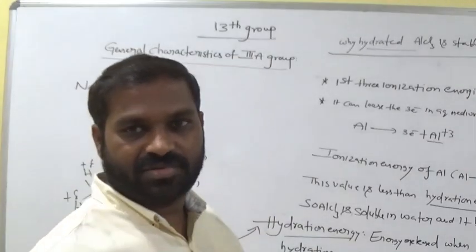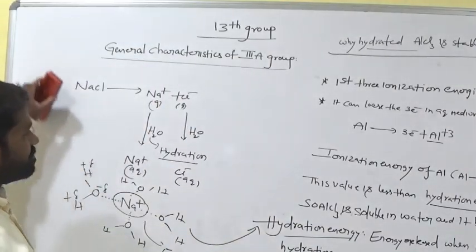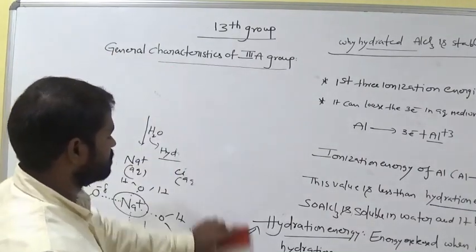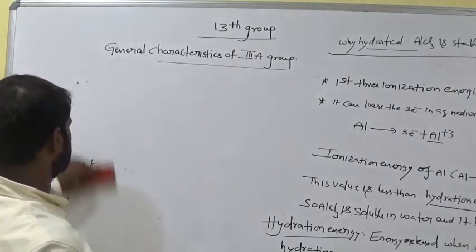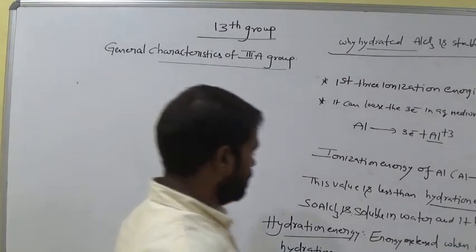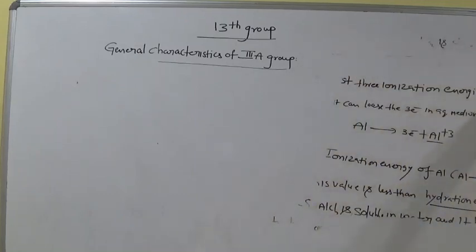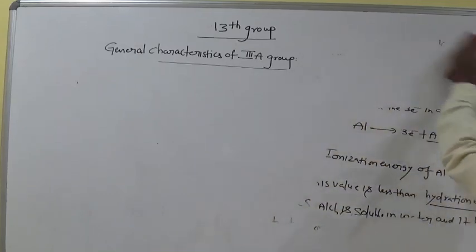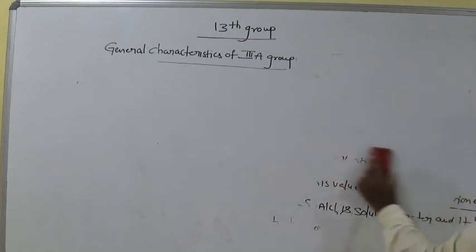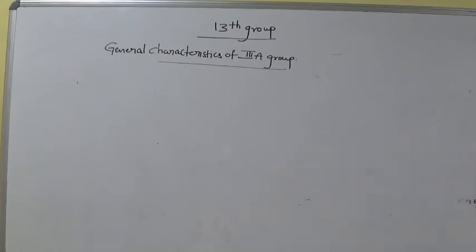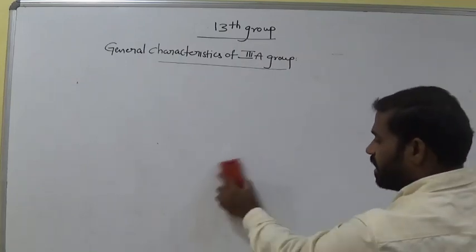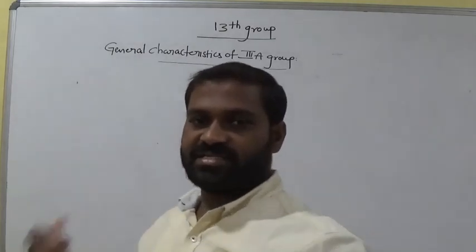Is it clear, all of you? Remember this point. So if hydration enthalpy or hydration energy is more than ionization energy, then such compounds are soluble in water. Remember one thing, anhydrous AlCl3 is covalent, whereas hydrated AlCl3 is ionic in nature. That is the reason. Okay.